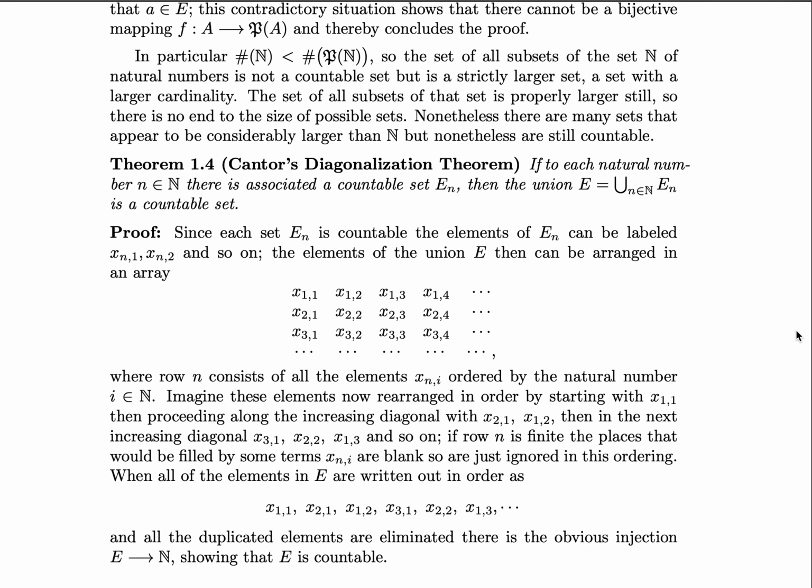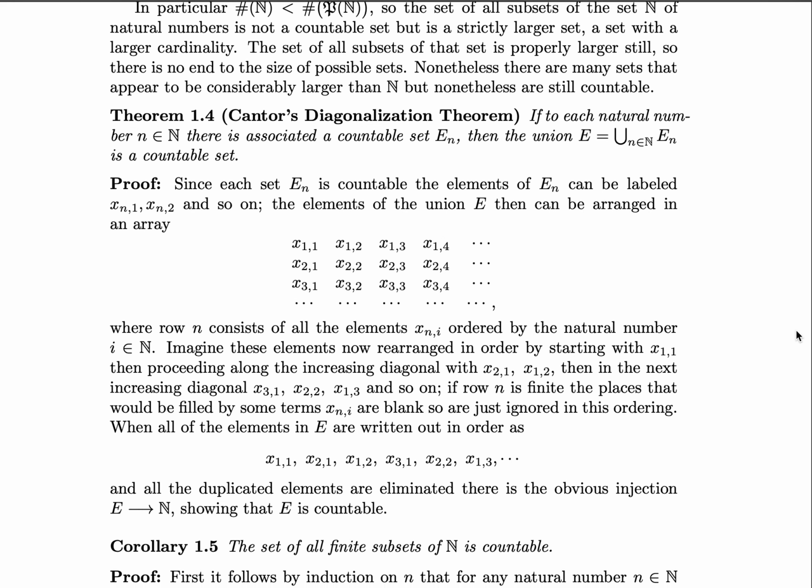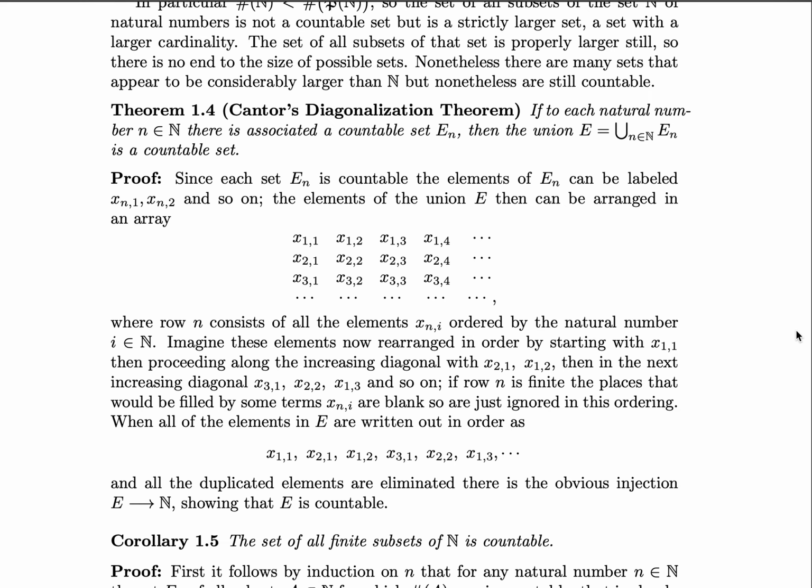Nonetheless, there are many sets that appear to be considerably larger than ℕ, but are still countable. And we can prove this using Cantor's diagonalization theorem, which is as follows. If to each natural number n there's an associated countable set E_n, then the union E, which is a union over all natural numbers n of E_n, is also a countable set. Note that it is very important that the sets E_n are countable.